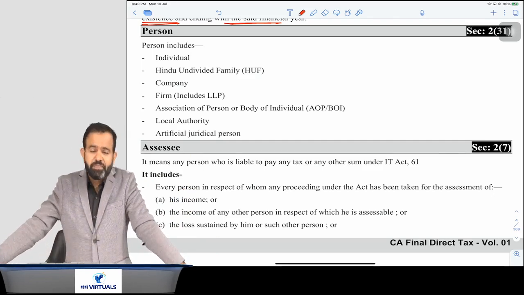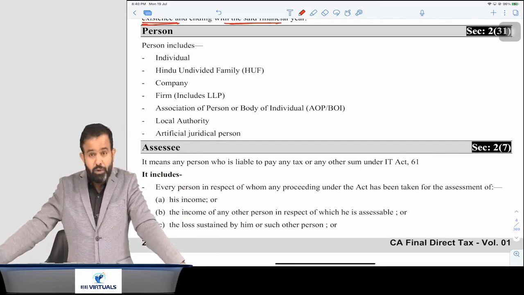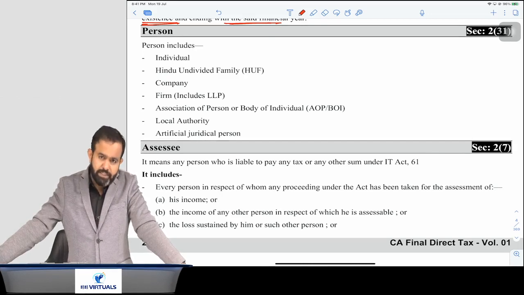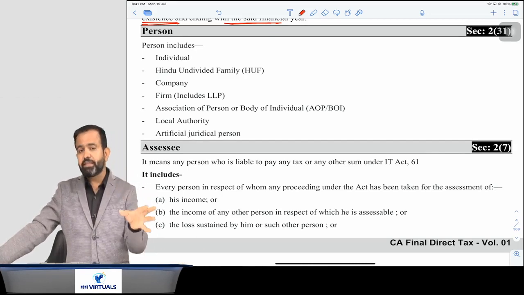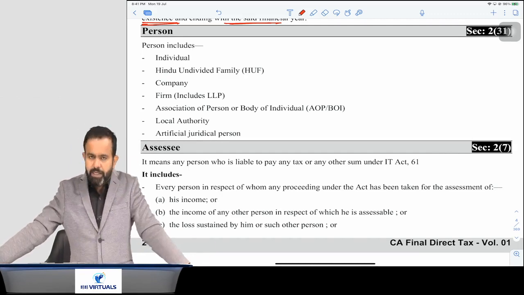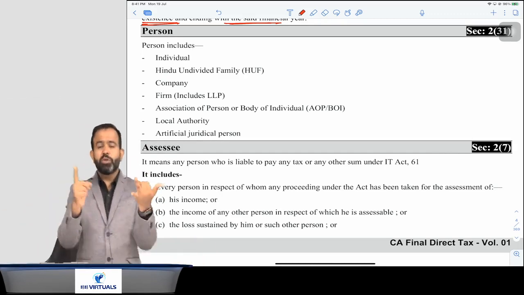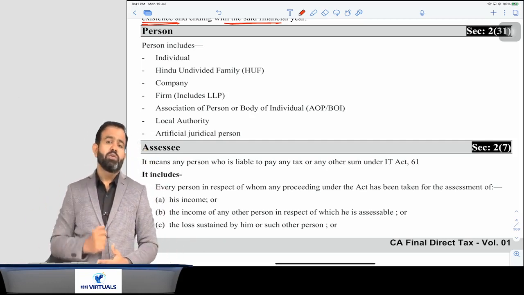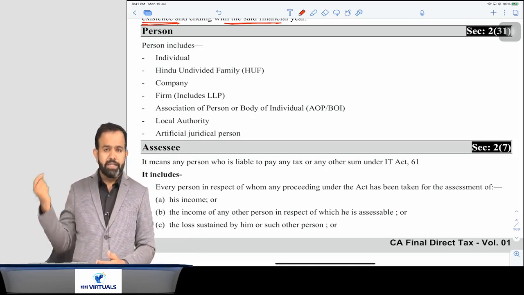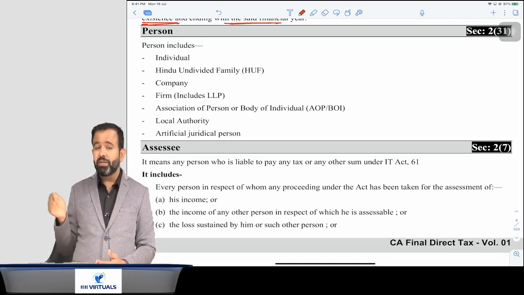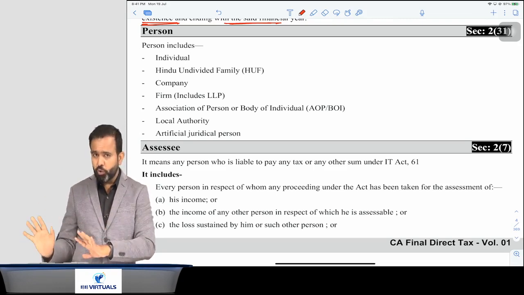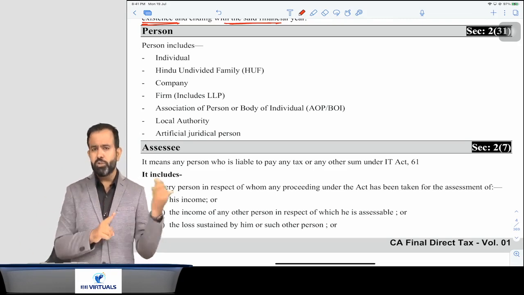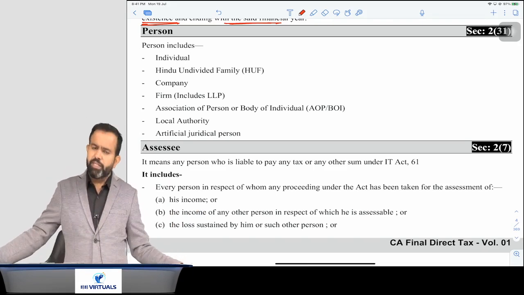Now the question is, sir, who can create the HUF? All Hindu families can create the HUF, no problem at all. Sir, can Jains also create the HUF? Answer is yes. Punjabi, Sikh, can they create the HUF? Answer is yes. But guys, always remember that Muslim cannot form the HUF. Muslim, Catholic or Parsi cannot form the HUF because they are not treated as Hindu, but other people like Hindu, Jain and all can form a HUF.